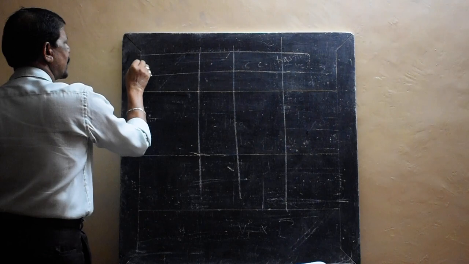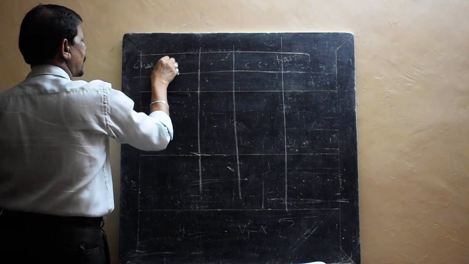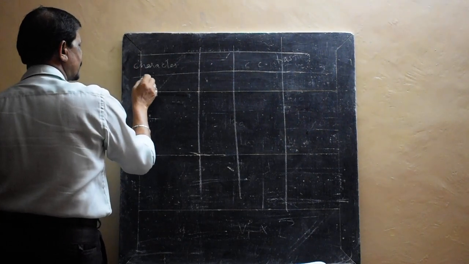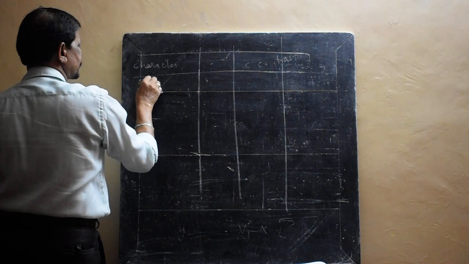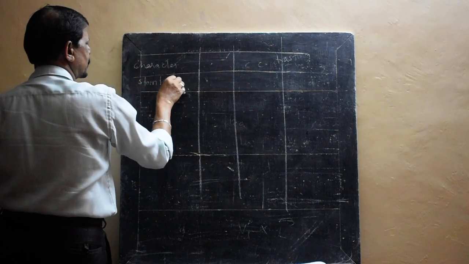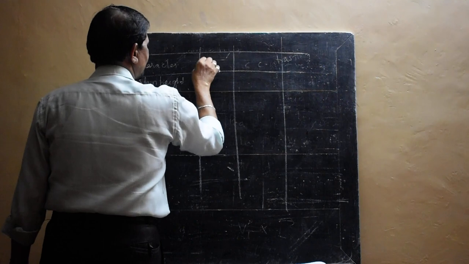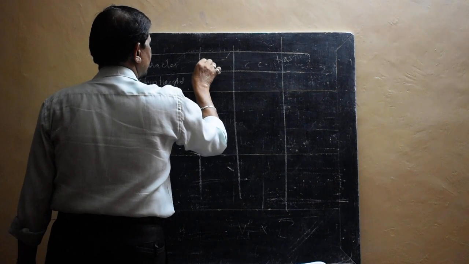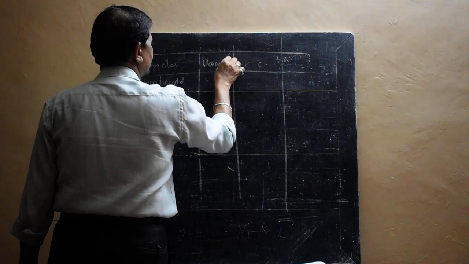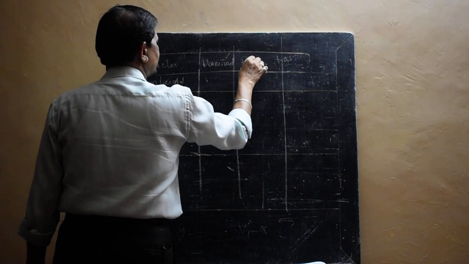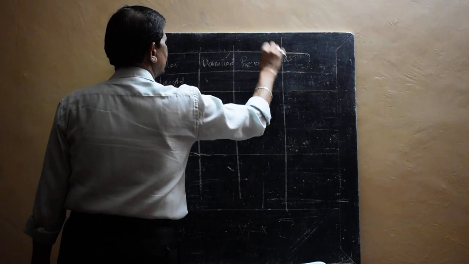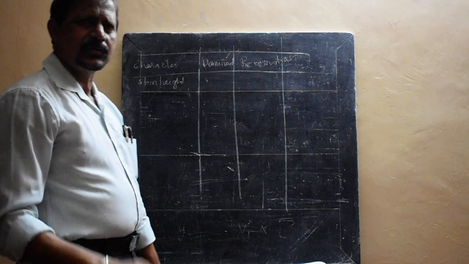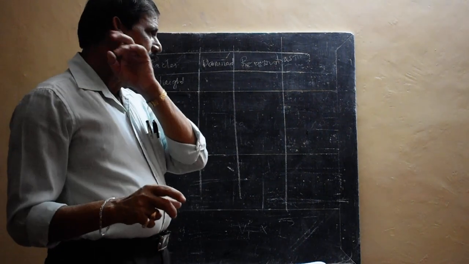The first character is stem length, or stem height. Here one is dominant and another one is recessive. That is all that is given. Just go through your notes. I am just reminding you and revising.